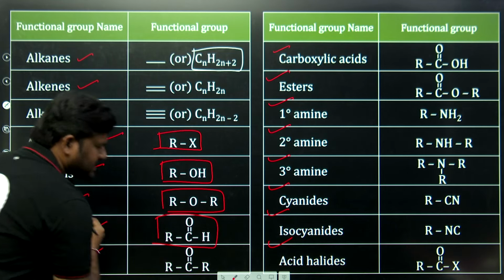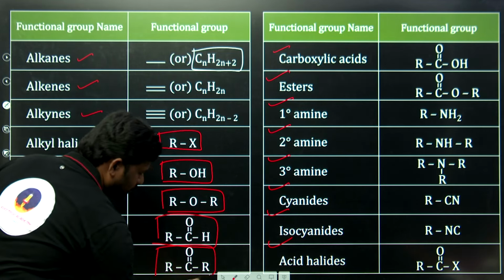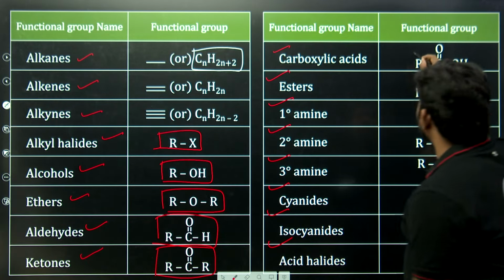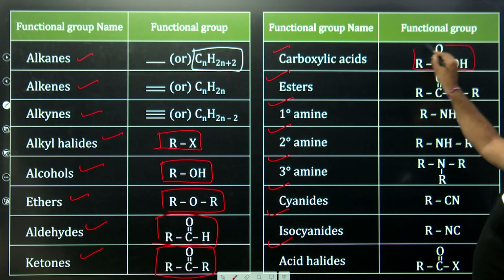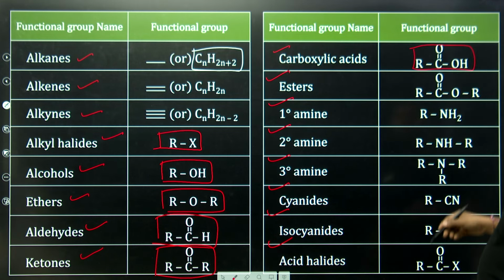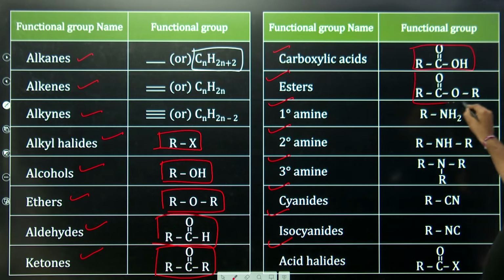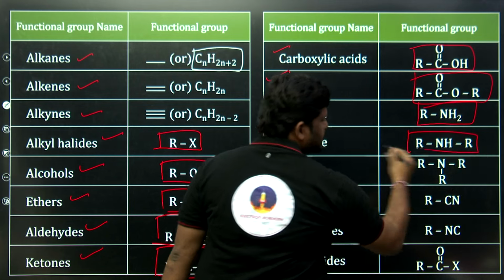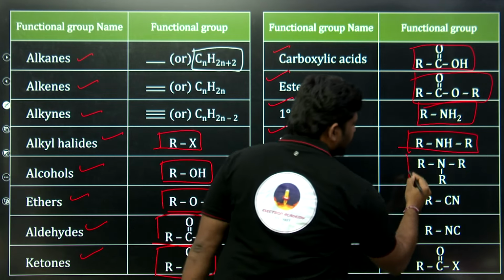C double bond OH, aldehyde. C double bond OR, what is this? Ketone. COOH means acid. C double bond OR means esters. NH2 means amine. RNHR is what we call secondary amine.